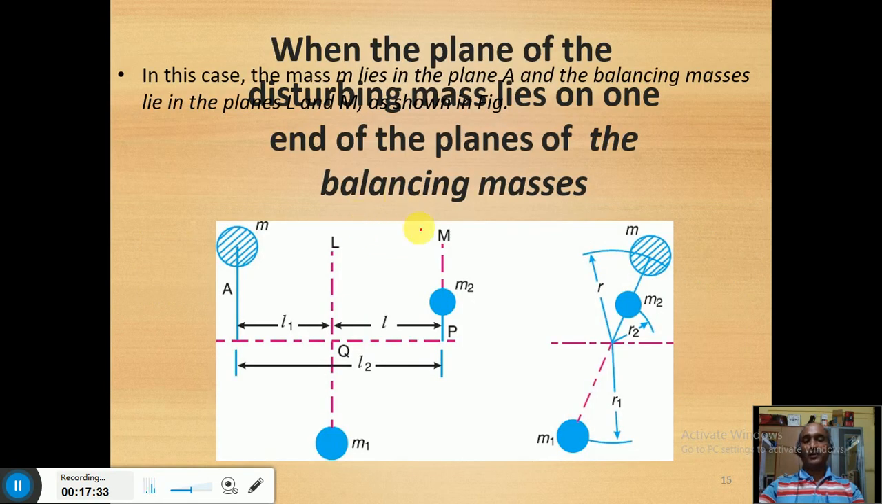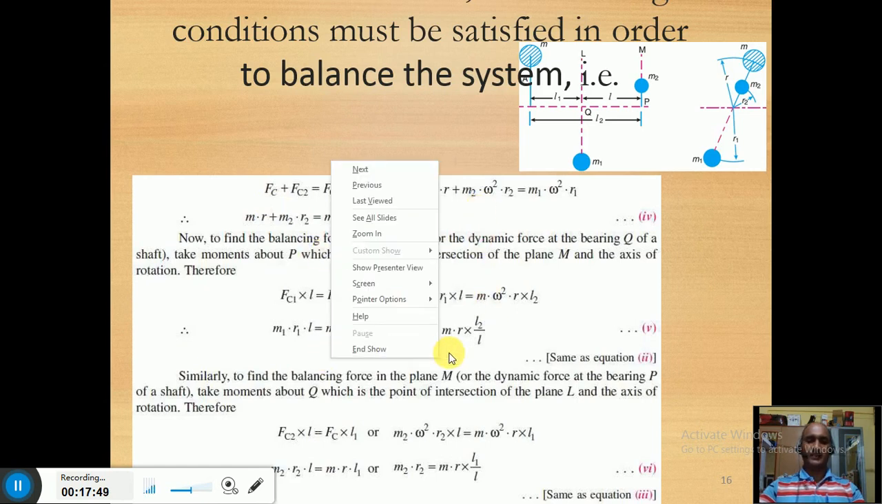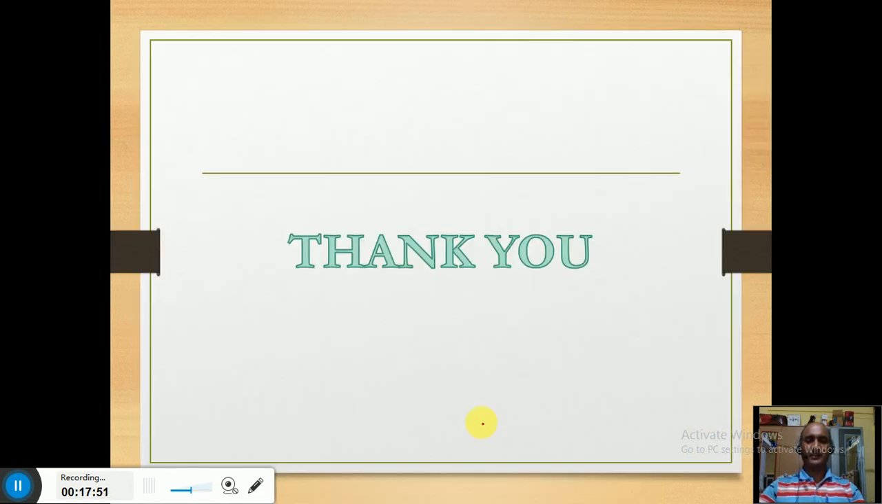Now the next case is that the unbalanced mass is on one side of the balancing masses. Even if you analyze this case in the same way, you will get the same equations. There is no change at all.